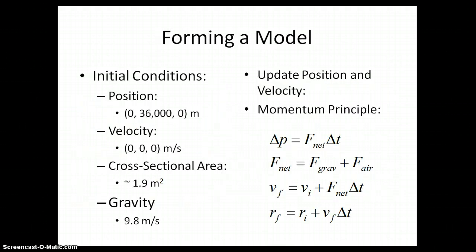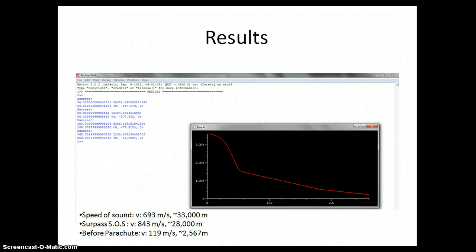Nevertheless, the model I used was similar to that used in the Falling Objects lab, where the position and velocity data were updated using the momentum principle, using the initial conditions that were extracted from the official report of the jump. I then ran the model for about 5 minutes, where delta t was about 0.1 seconds. This was about the same time that Baumgartner fell before he deployed his parachute. And these are the results.